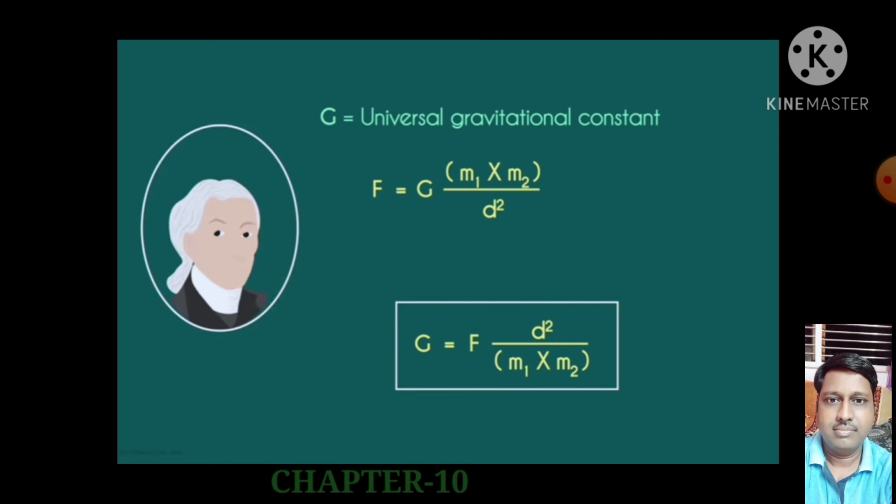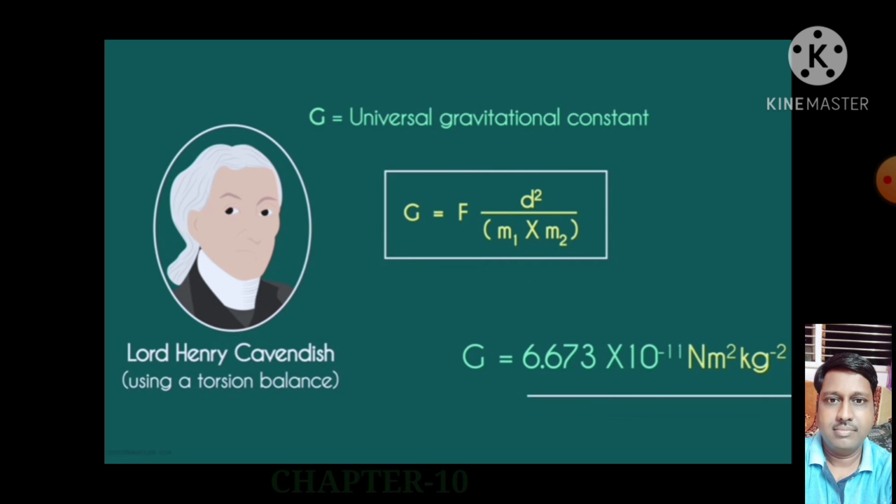The value of G was first discovered by Lord Henry Cavendish using a torsion balance. Using that balance, he discovered the value of capital G. The value of capital G is 6.673 multiplied by 10 raised to minus 11.